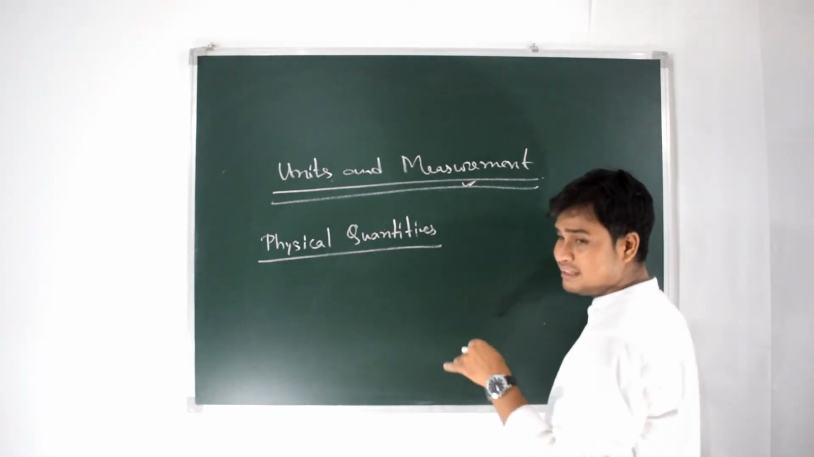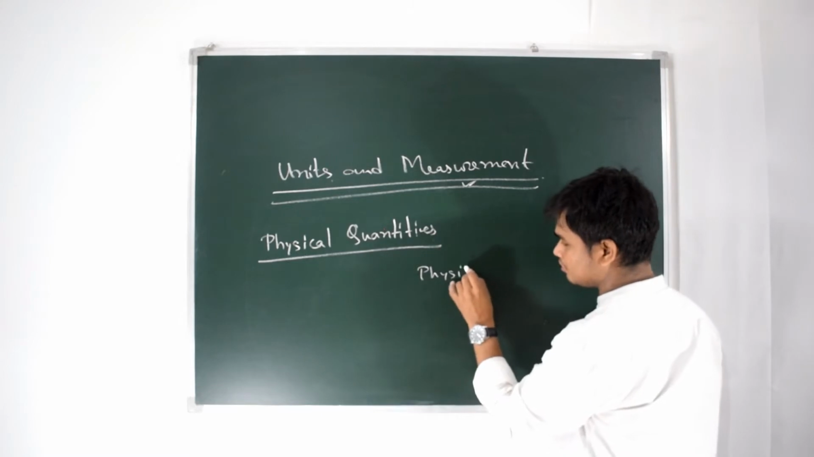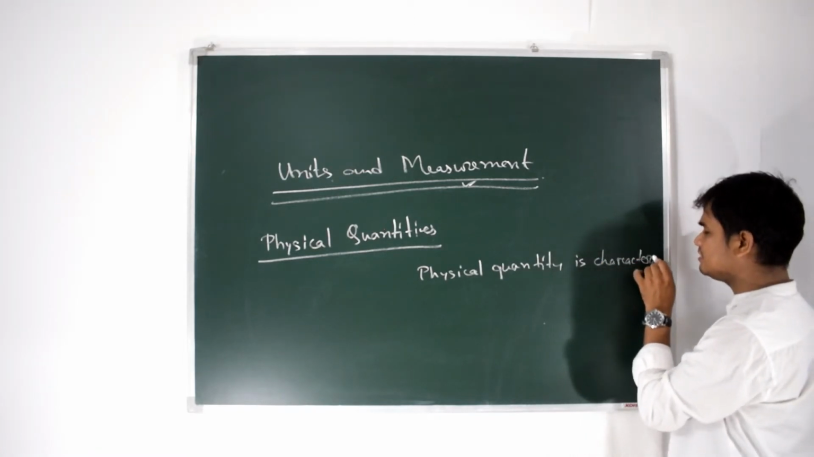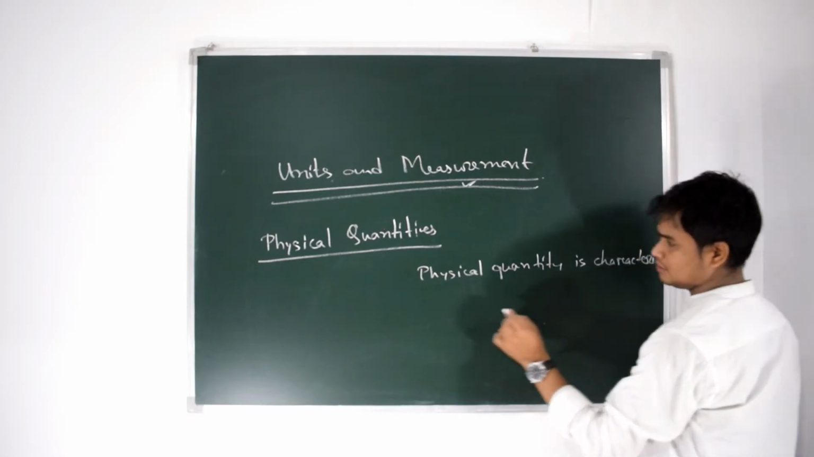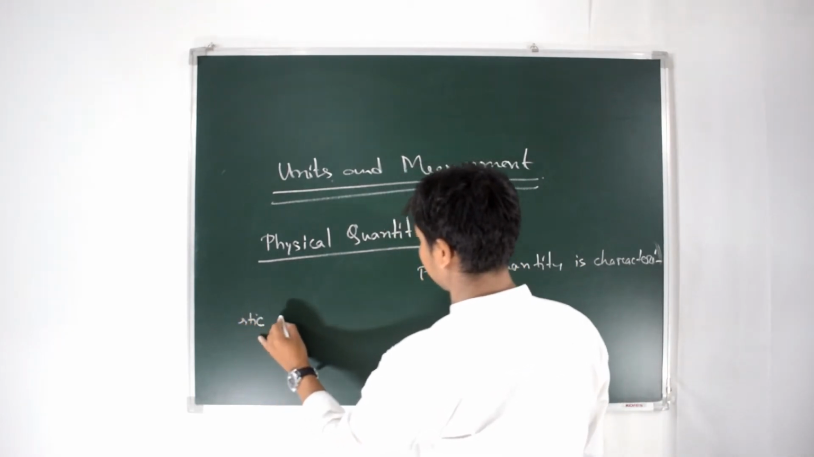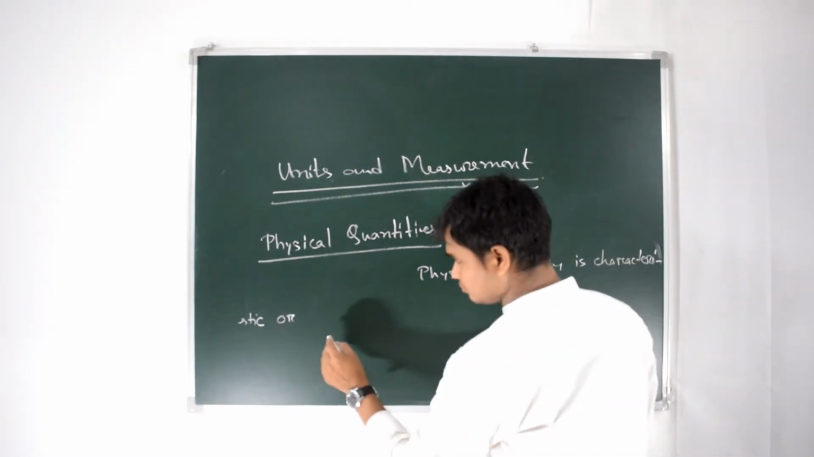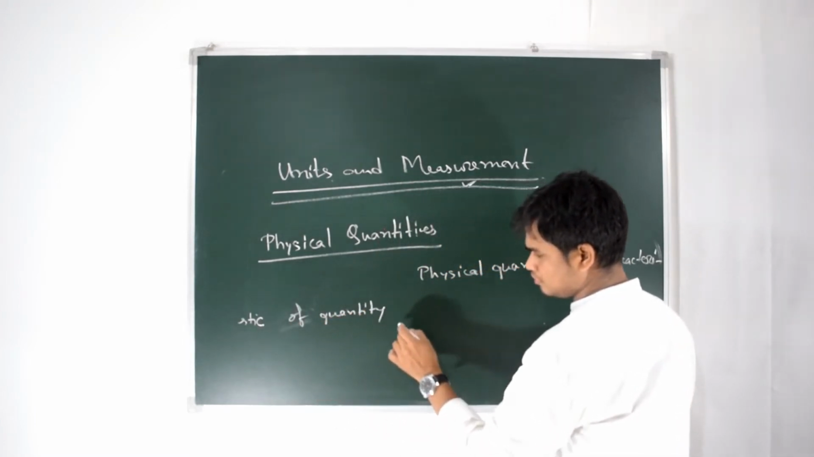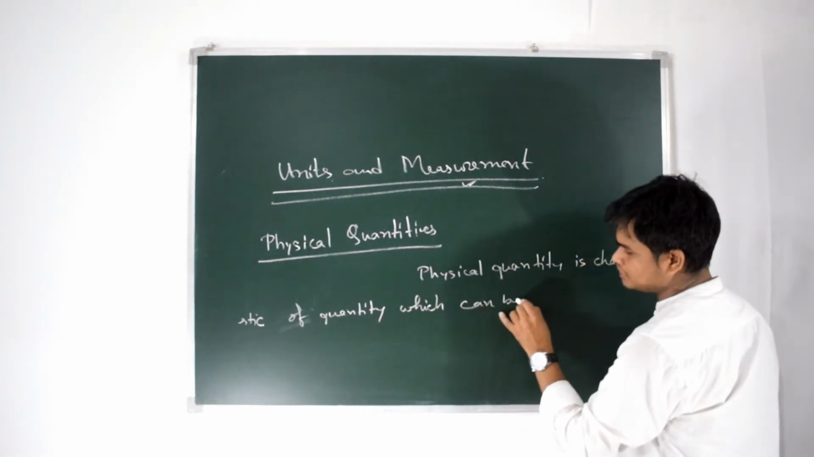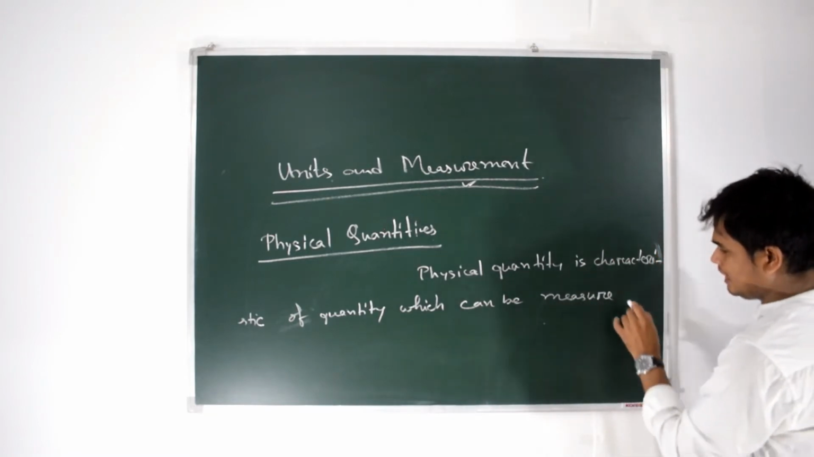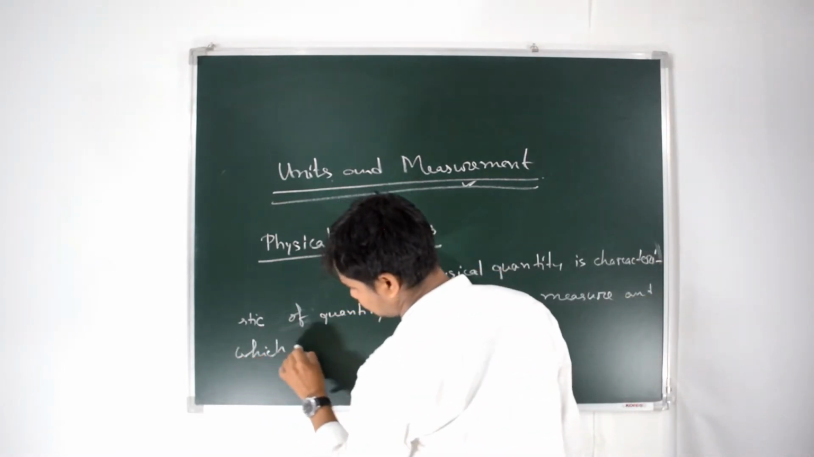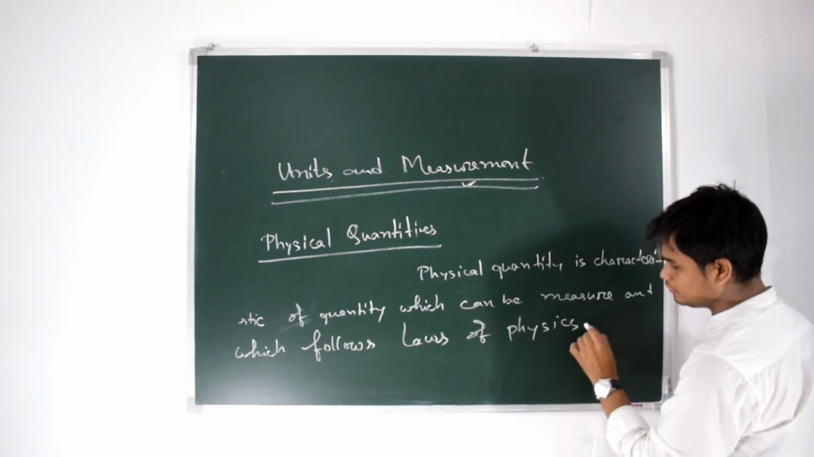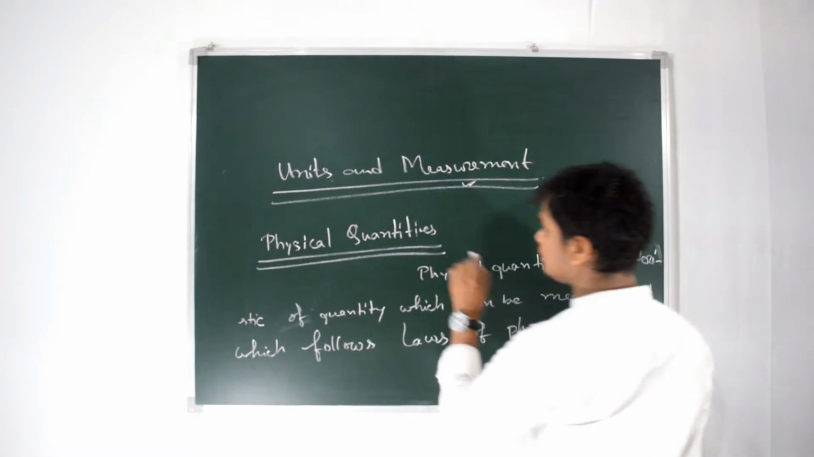Physical quantity is a characteristic, you can write, physical characteristic of quantity which can be measured and which follows laws of physics. Those are called physical quantities.